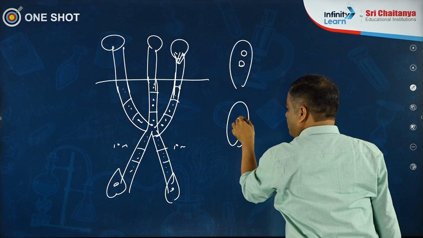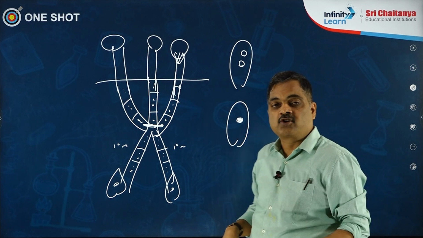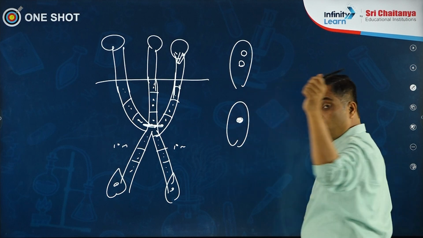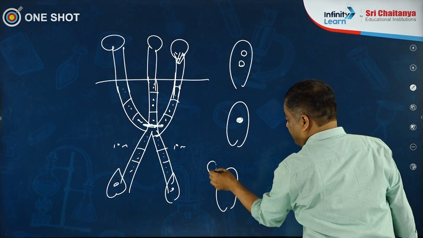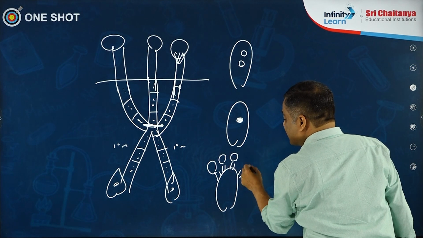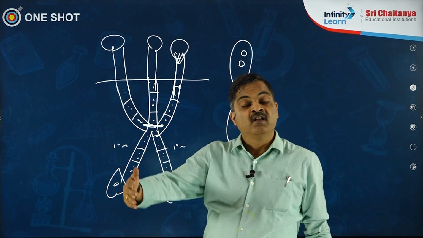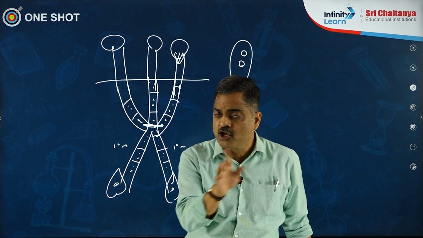Now the 2 nuclei fuse. Plasmogamy is occurring here, karyogamy is occurring here. Just like in Ascomycetes, a long time gap between plasmogamy and karyogamy. That is called sac fungi, club fungi. The 2 nuclei fuse, reduction division. The difference is these spores are produced externally, not internally. These are the 4 basidiospores which are produced externally. Then you may ask me, what are the asexual spores here? Are they conidiospores? No.